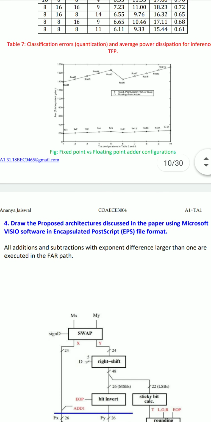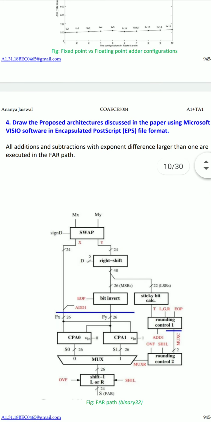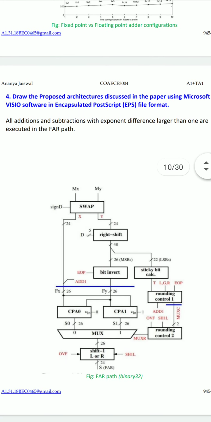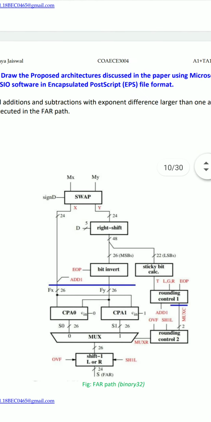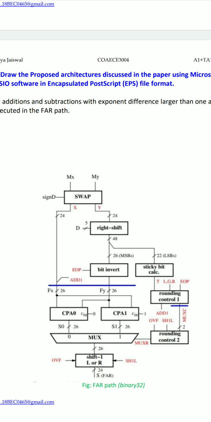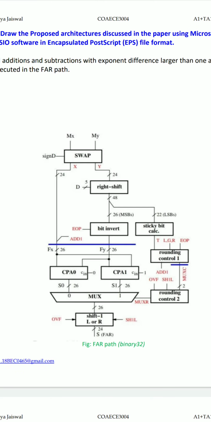Moving on to the next question, the question states to draw the proposed architecture discussed in the paper using Microsoft Visio software in encapsulated PostScript file format. All additions and subtractions with exponent difference larger than 1 are executed in the FAR path. So given below is a FAR path of binary 32, and as visible it comprises the SWAP, right shift, bit invert, sticky bit, rounding control 1, control 2, mux commands and their implementations.